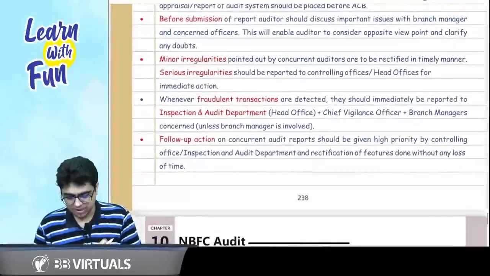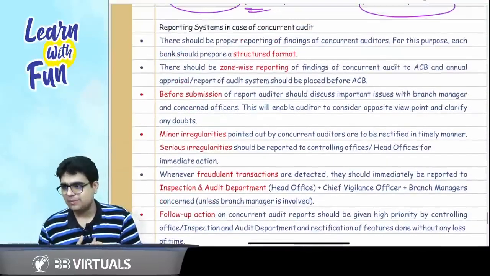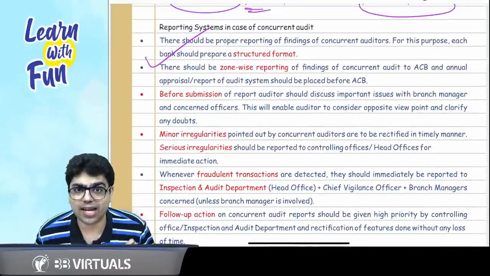Now comes the last point, and I think good news, bank audit completed. Good news, sir, bank audit is completed. 1 hour and 30 minutes. Very, very happy with you.